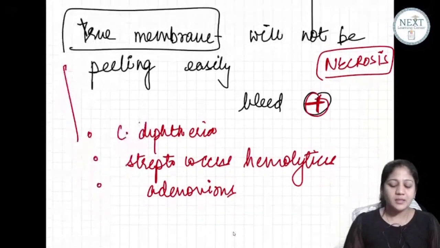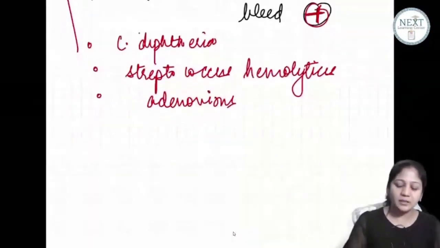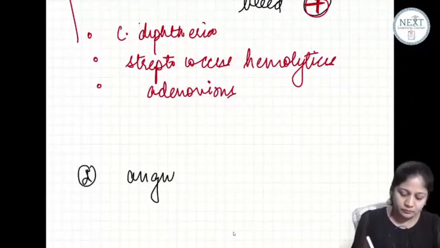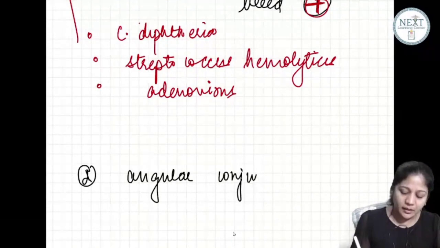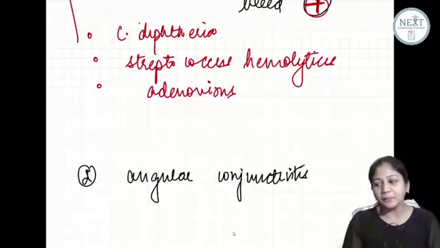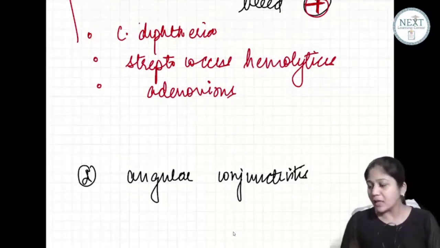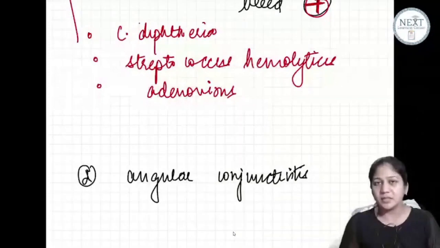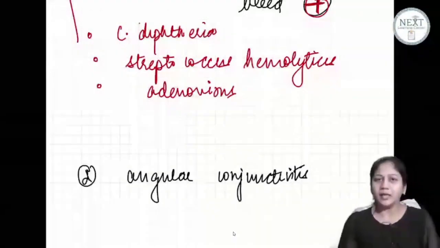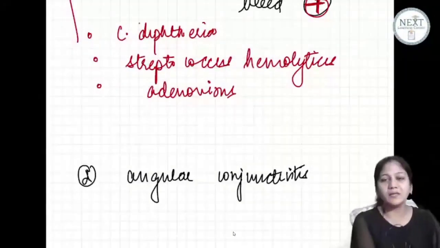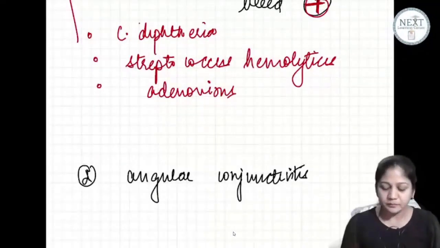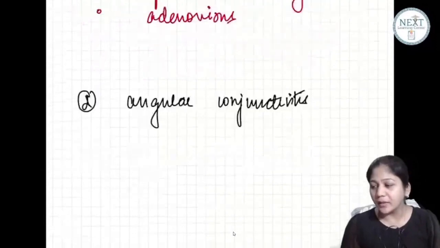Okay. Now let's talk about the second type of conjunctivitis. The name is angular conjunctivitis. Now this is a very special type of conjunctivitis, guys. Why? Because see, Madras eye or pink eye, you can say, is any type of conjunctivitis, mainly the viral conjunctivitis. It's not your membranous conjunctivitis, no. Okay. Now what about angular conjunctivitis?